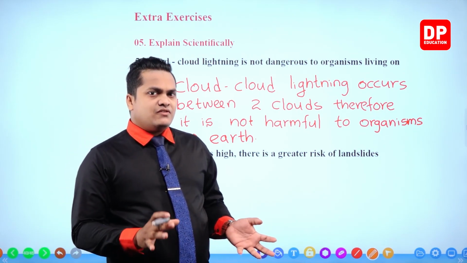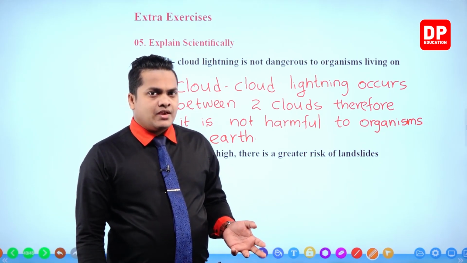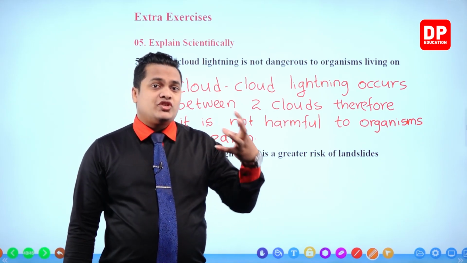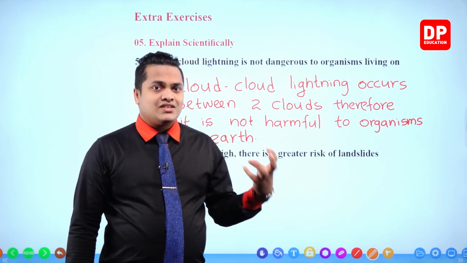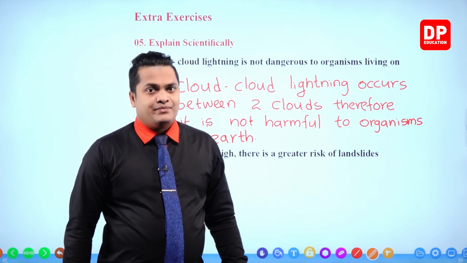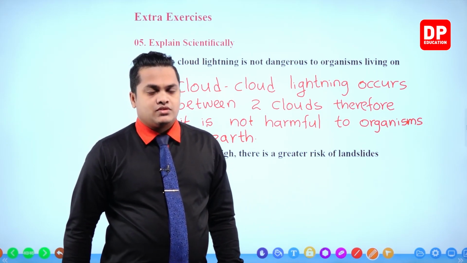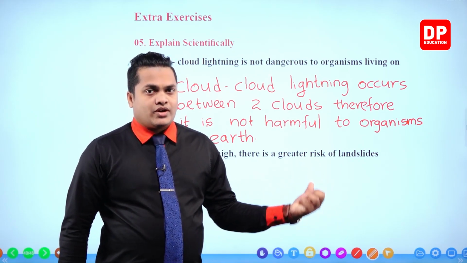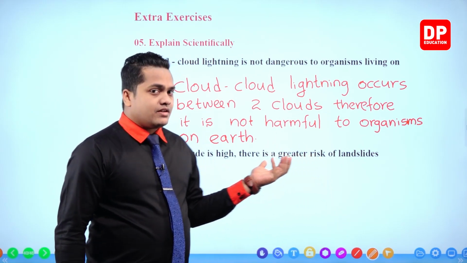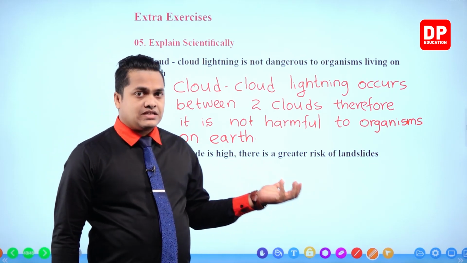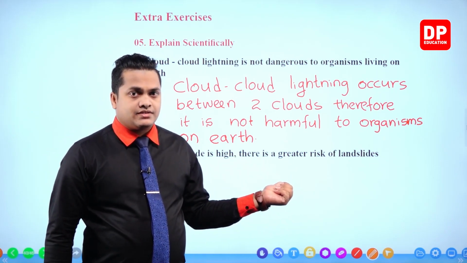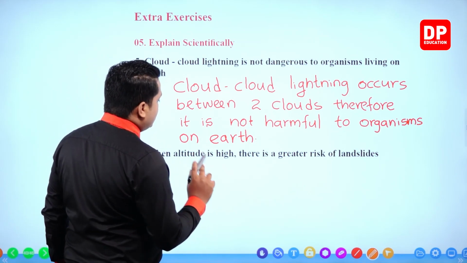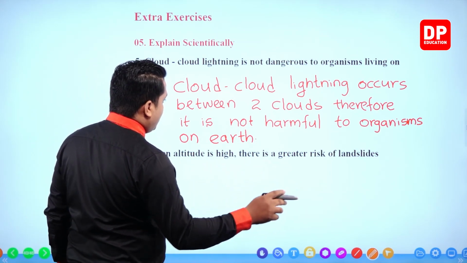What is the reason for increase in the speed? Because when the altitude is high, the potential energy whereby the soil is going to increase because of the gravitational force. So that's the main reason in increasing the risk of landslide in highland areas. Okay, so we can write the answer. When altitude is high, there is a greater risk of landslide?